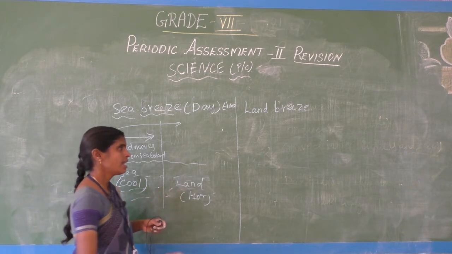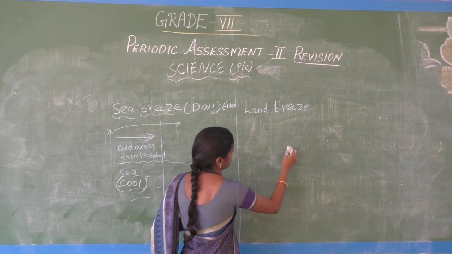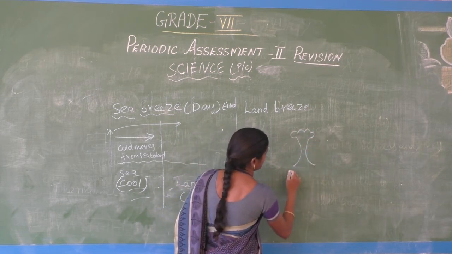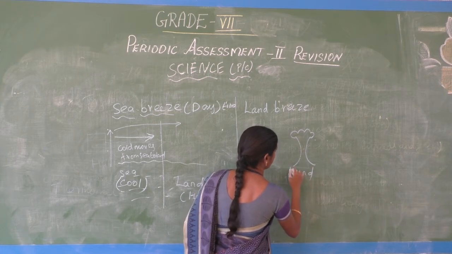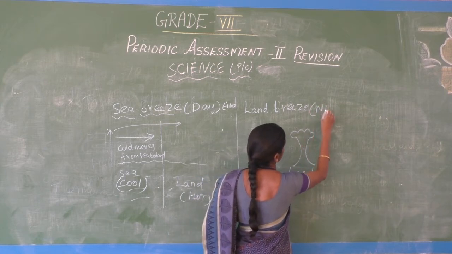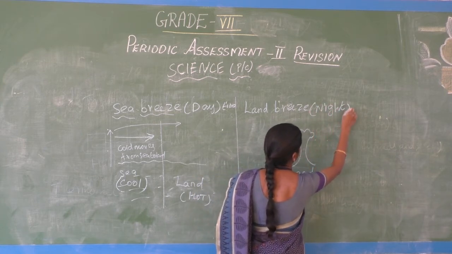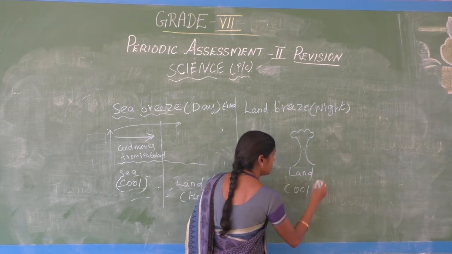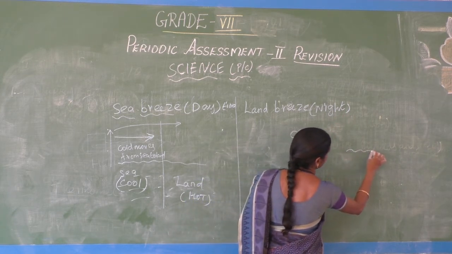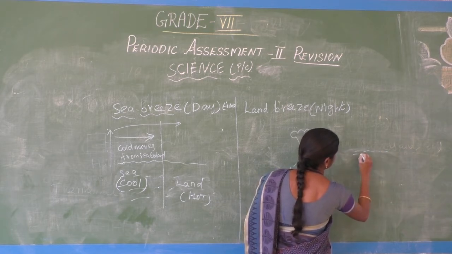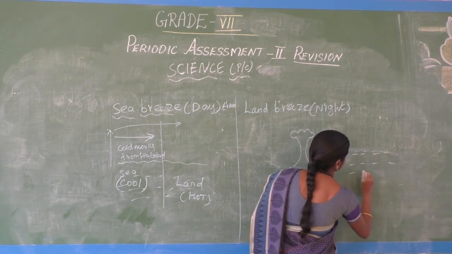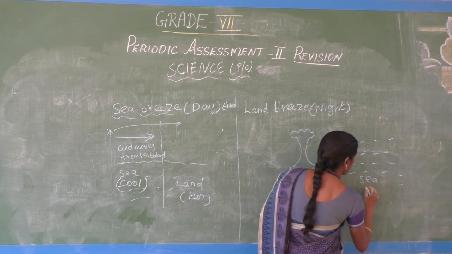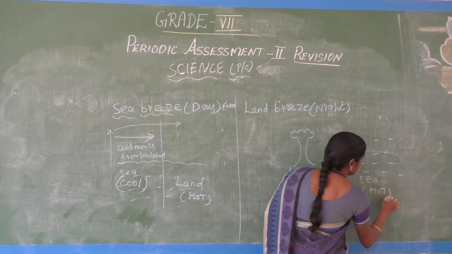Next, land breeze. This is the land. The land breeze only occurs at night time. At night time, the land is very, very cool. Here is the water. The sea is very hot at night time.